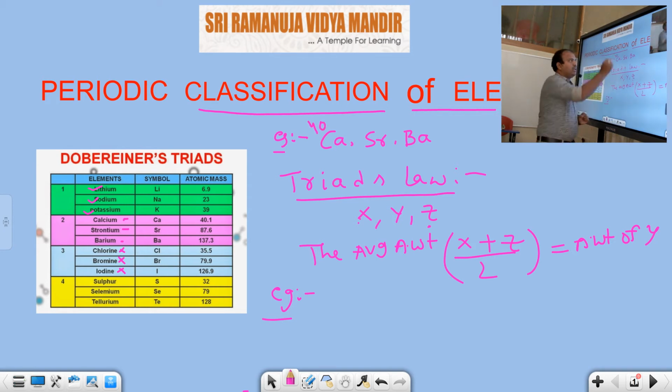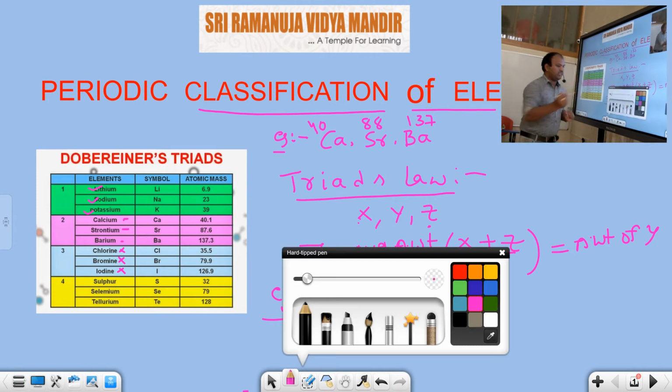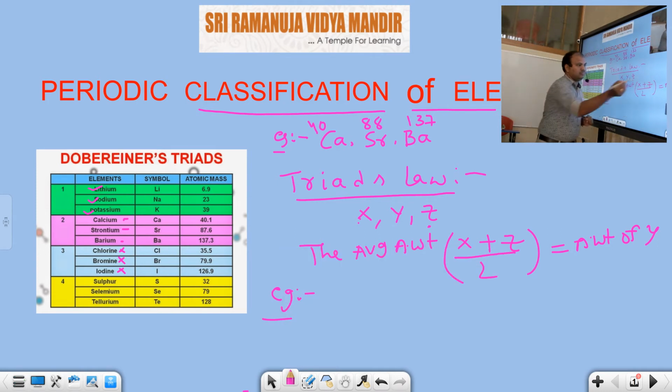Calcium atomic weight is 40. Strontium atomic weight is 88. Barium atomic weight is 137. Are they Dobereiner triads or not? Let's check that. What is the average atomic weight of the first and third element?